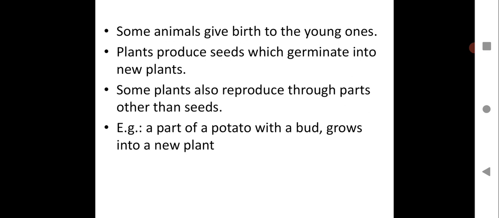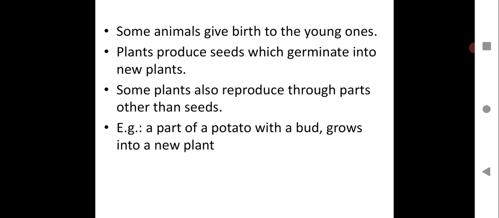So, some animals give birth to young ones. Plants produce seeds which germinate into new plants. Some plants also reproduce through parts other than seeds. So it is not only seeds that are responsible for reproduction in plants. There are thousands of species on earth, many types of plants, and they have different modes of reproduction.